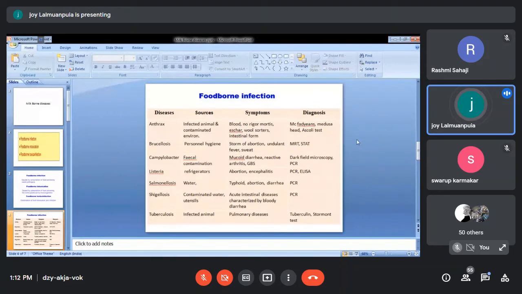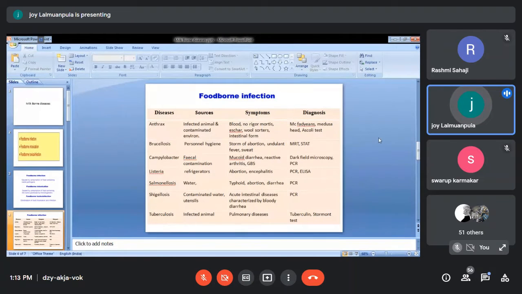Generally in anthrax, no rigor mortis is seen in the animal. In human beings, you will see something like eschar or Woolsorter's disease, or it may be in the intestinal form. But I would like you to remember that the diagnosis is very important. One diagnostic method is McFadden's reaction. This has been asked in your examination, and most probably your unit 3 is about zoonotic diseases. The diagnostic methods are McFadden's reaction or the Ascoli test.